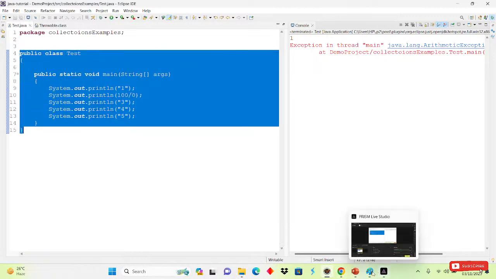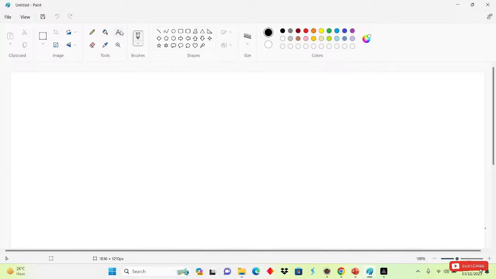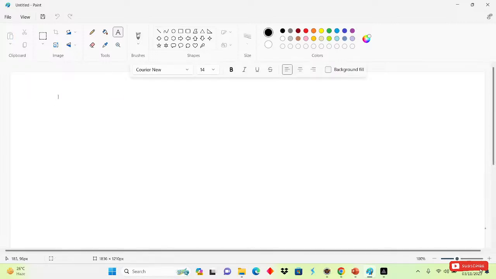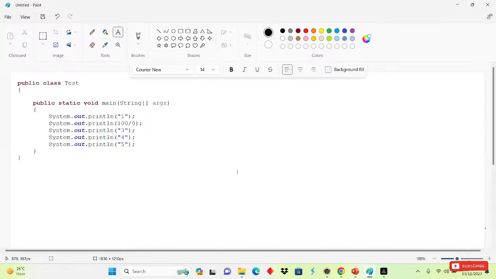Simply I will copy this and come to the page, and here I am pasting my code. This is my code. So what will happen here? JVM will come to the main method first. And where is the main method? Here is the main method, right?